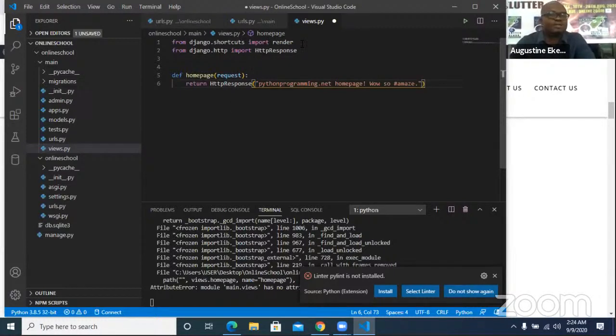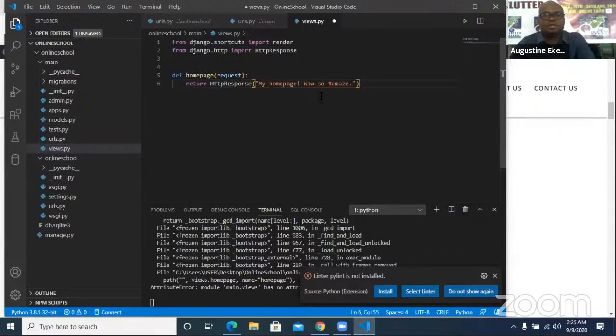It's simply importing render because you're going to be using render at some point. It's importing render from Django.shortcuts. And it's also importing HTTP response because you're going to be making HTTP requests over the browser to get this simple Python programming.net homepage. You can simply say my homepage.